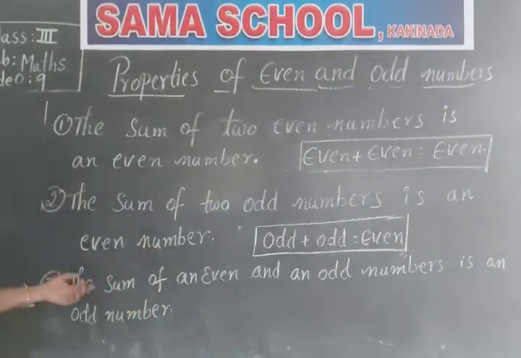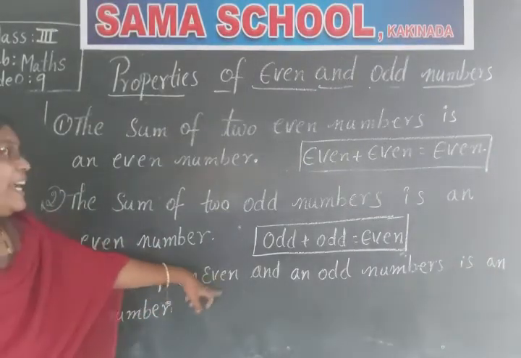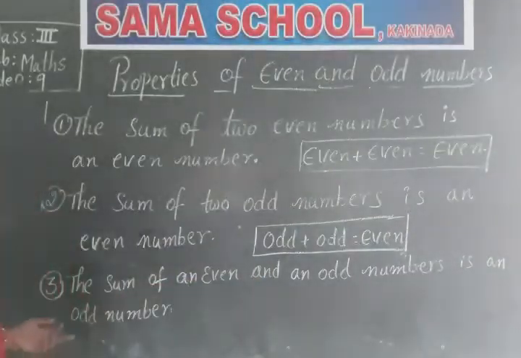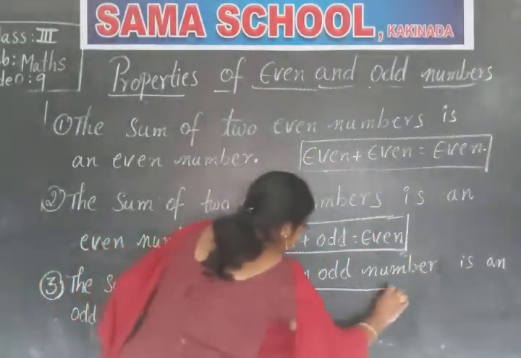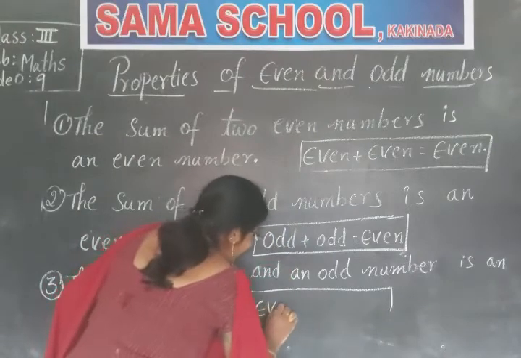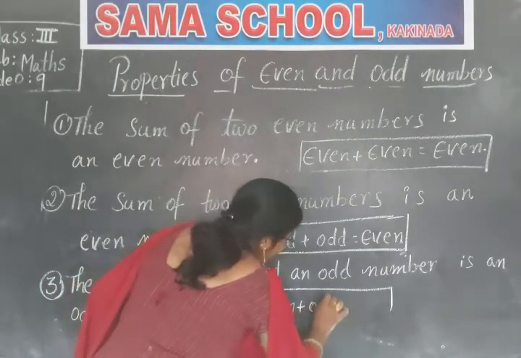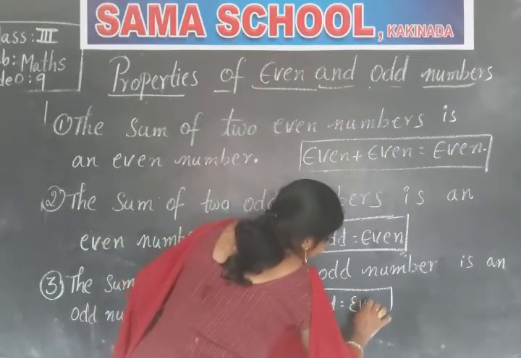What is this, children? The sum of an even and an odd number is an odd number. So how can we write it? Even plus odd is even.